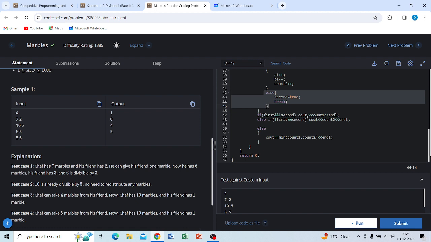So we will simply return count 1. Else if the first is not divisible and the second is true, we will return count 2. In the else part, both are true, meaning for both conditions we get marbles divisible by the chef's marbles.